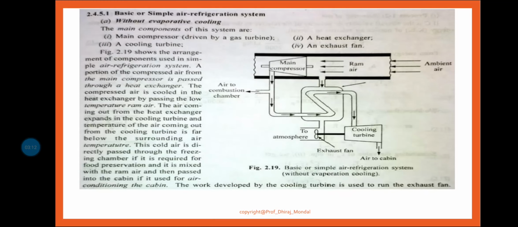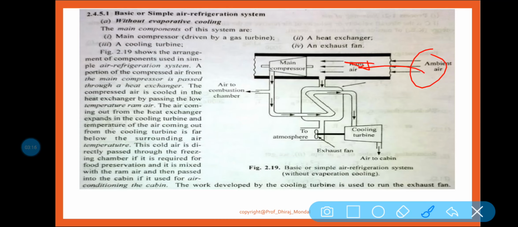The ambient air, whenever it enters into the duct, is called ram air. Some part of the air, the maximum part, comes to the main compressor, and some part of the air comes through this way and goes out with the help of the exhaust fan. So what is the function of this ram air? Basically it cools down the air which is coming through the duct.